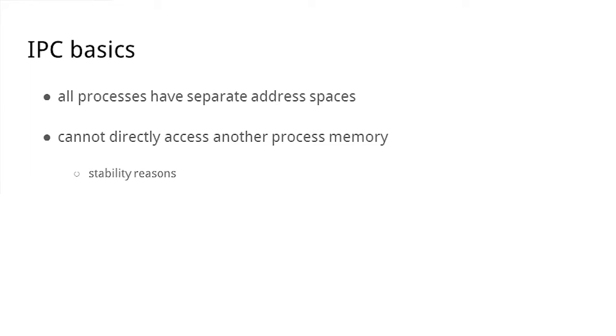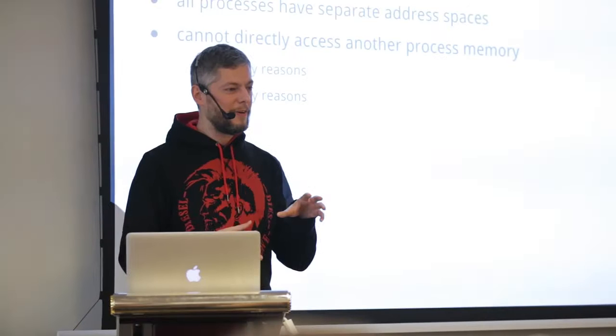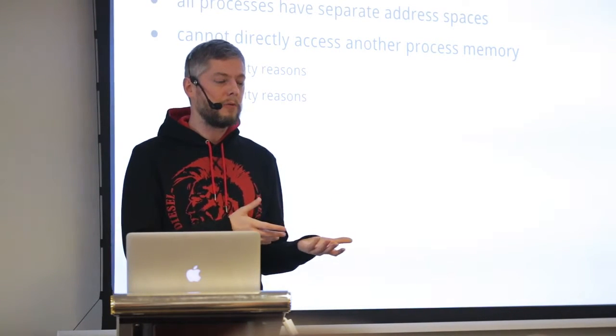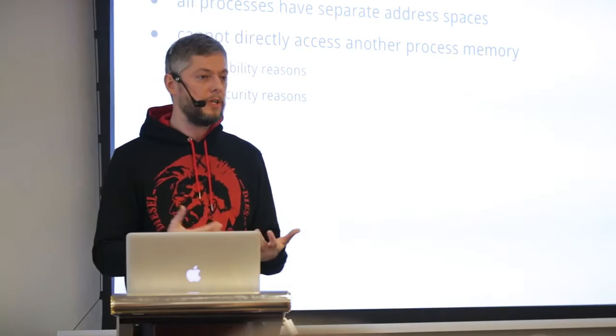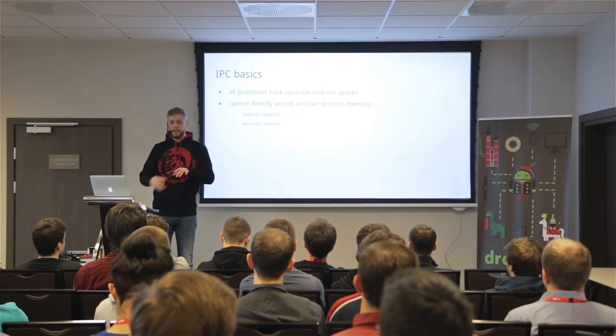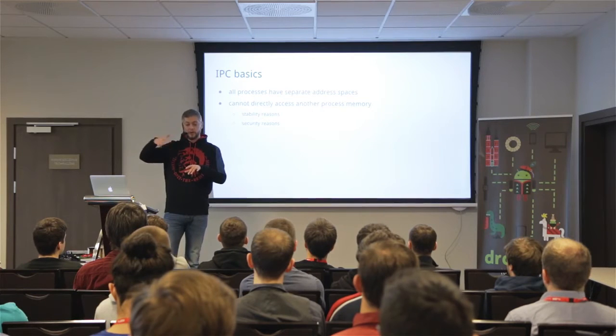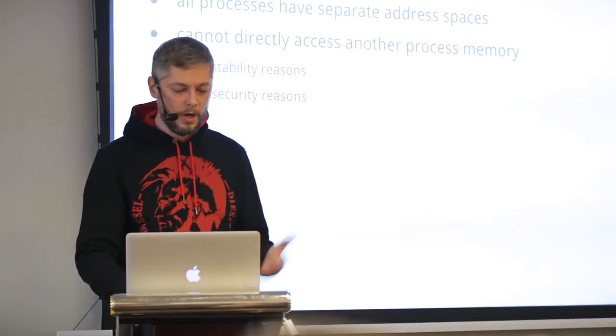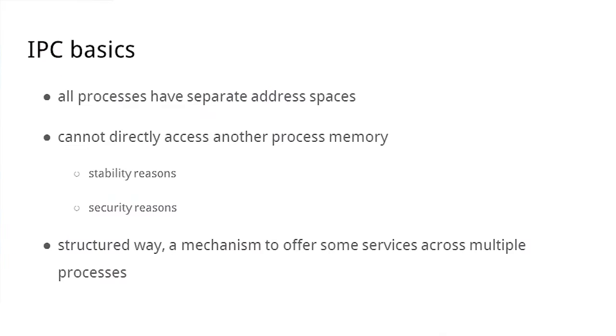The reasons are mostly stability: if someone changed my memory while I'm working and I don't know about it, that's a crash. Also security: I start an application, let's say my email client, and I'm reading my email while other processes access my memory and also read emails or passwords. So there are good reasons behind IPC.